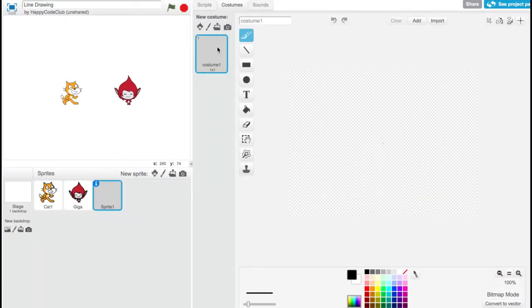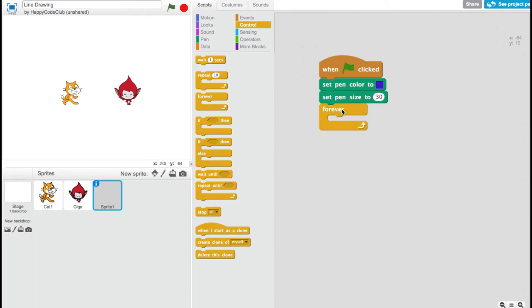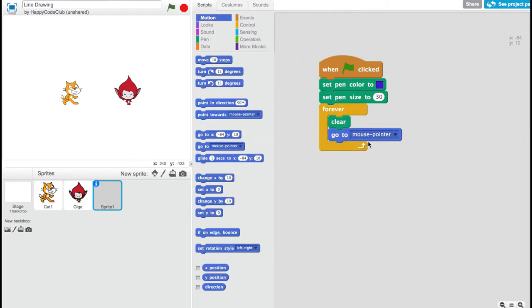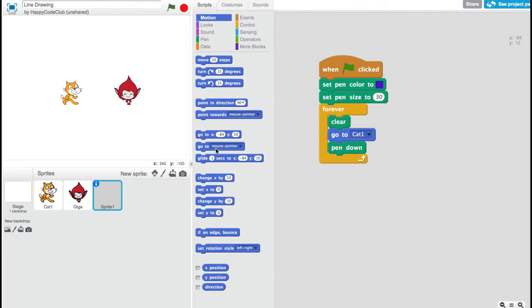With that said, we need to set up our blank sprite to draw our line. Choose a pen size and a pen color for your own customization. Using a forever block, we start out by clearing any drawn lines. Then we set the sprite to go to our first character. After that, we set the pen to be down to begin drawing, followed by going to the next character.